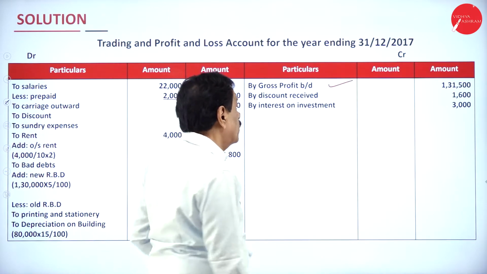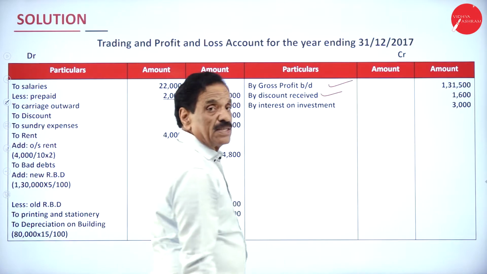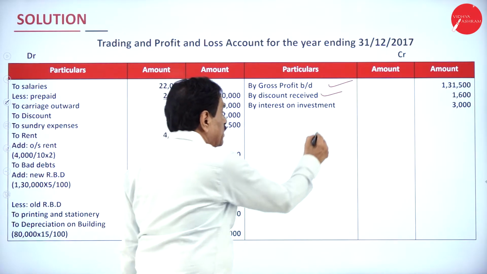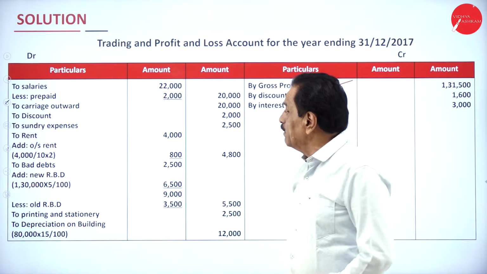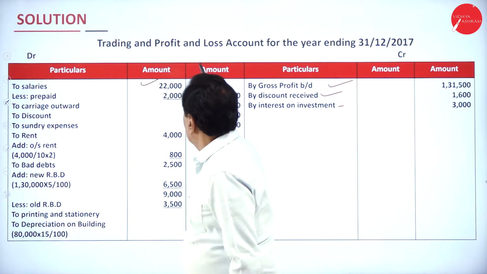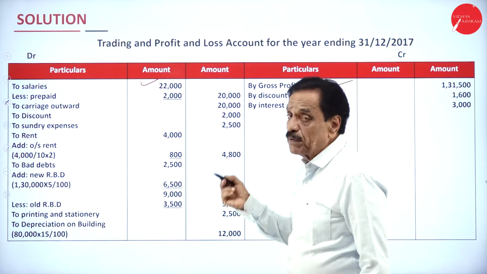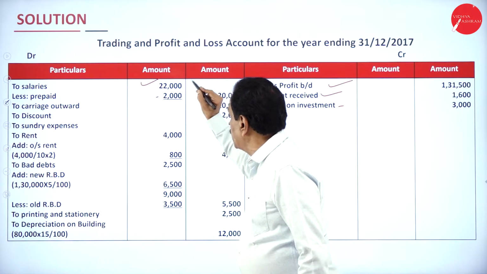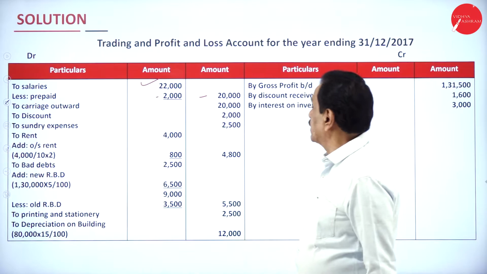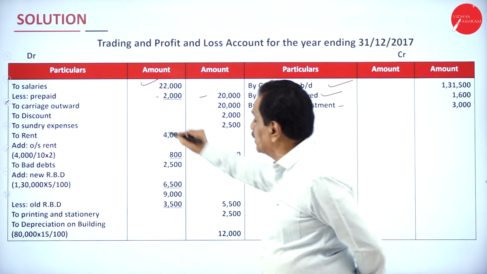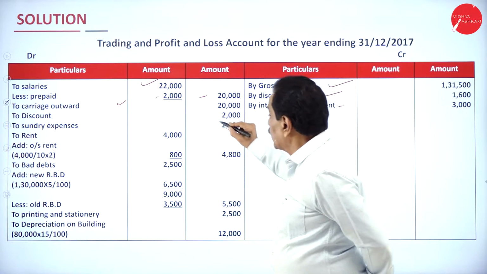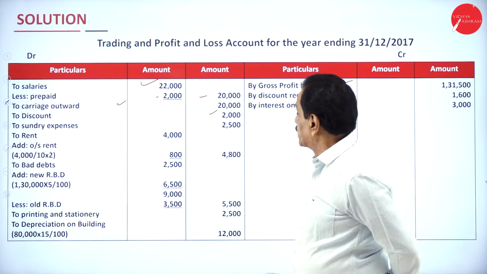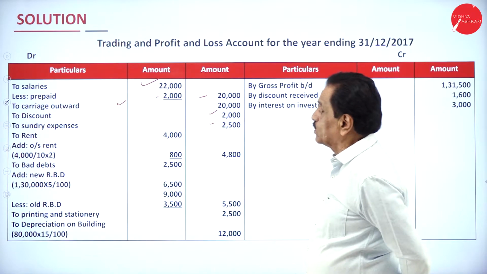We receive a discount received of how much? 1,600 is an income. Interest on investment is an income on the credit side. Come back to debit side. Your salary paid is 22,000 minus prepaid from the adjustment, 2,000. Actually salary for this year is 20,000. Carriage outward means finished goods going out. Discount allowed is 2,000. Sundry expense for this year is 2,500.